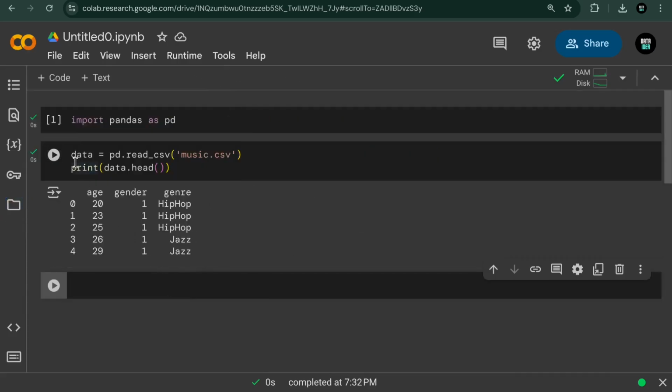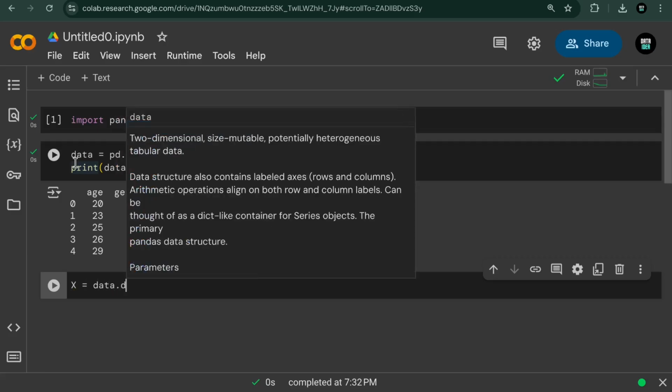Let's prepare this data for training. For now, we shall be using supervised learning. So for our algorithm, we shall tell it what the true values are and which data will be contributing to that. The way we do that is by setting X, which are the features or contributing factors, as data dot drop.